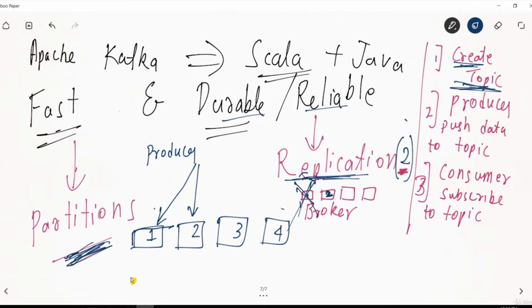So what a consumer can do, let's say this is my consumer. One consumer can get the data from this partition, another consumer can get the data from this partition. By doing it this way, it increases the parallelism.